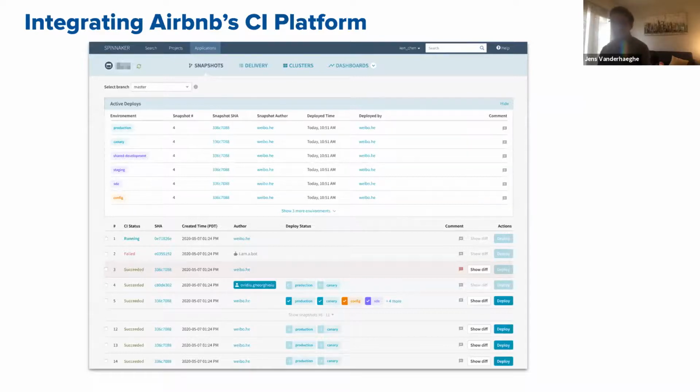So from the snapshots page, we can not only see the builds that are currently running, but also which environment these builds are deployed to, and we can actually start a new deployment from this view. So this new view is sort of the bridge between CI and CD.